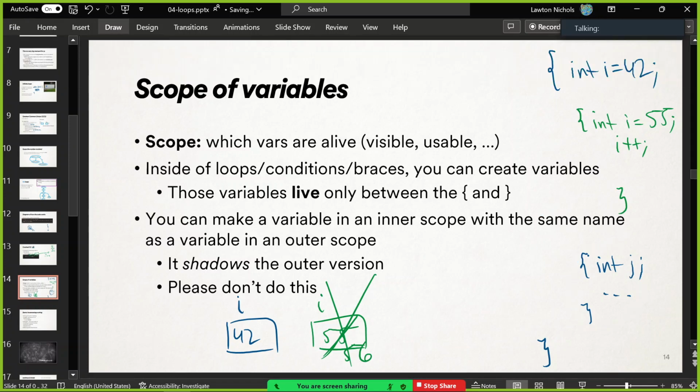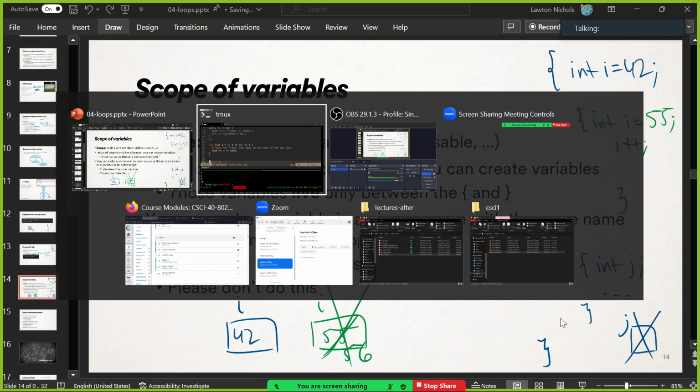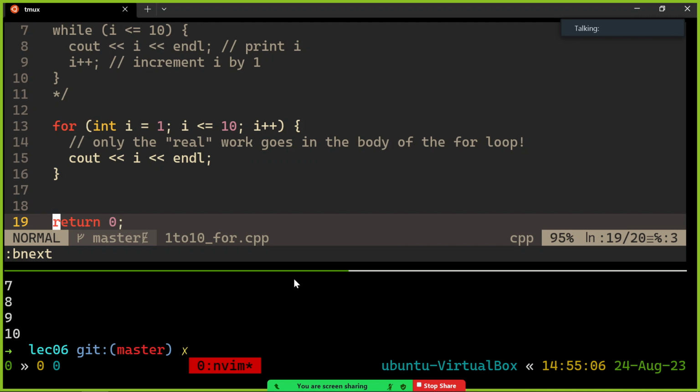And then same with this j. j exists within its braces. Like, here's j, it gets values, we do things with it. But the second we hit its closing brace, it goes away. It does not exist for the rest of the code down here. All right, so let me show you that. It's very weird, but I think an example will help. I'll just take over the rest of this file.